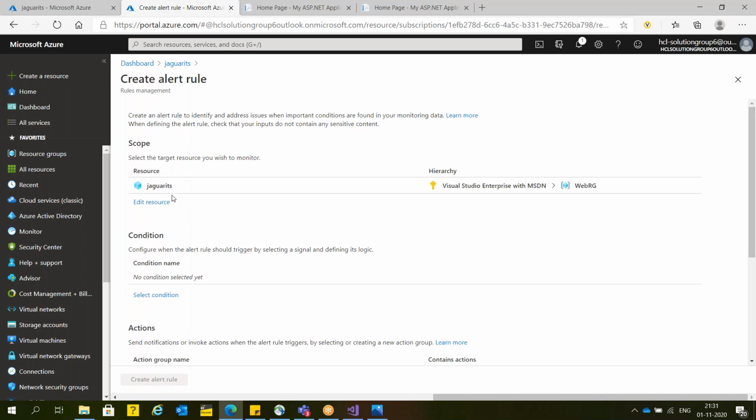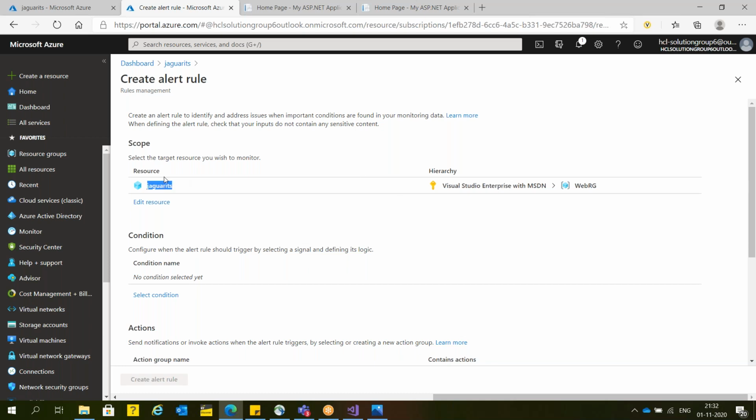So here I'm going to set up an alert for this website. Website name is Jaguar ITS. This website is part of this resource group, and this resource group is part of this subscription. If you remember, in the second session I told you about the hierarchy. The top level entity is the subscription, the middle level is the resource group, and the low level entity is your resource.